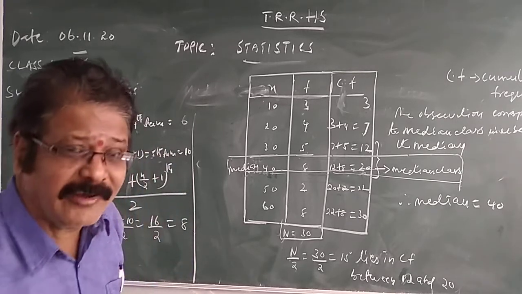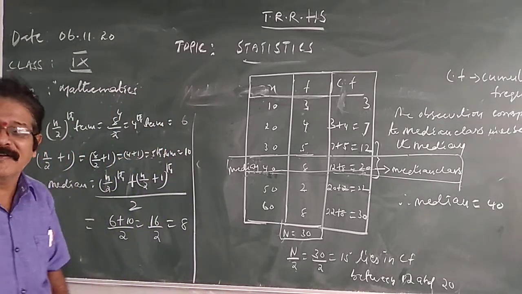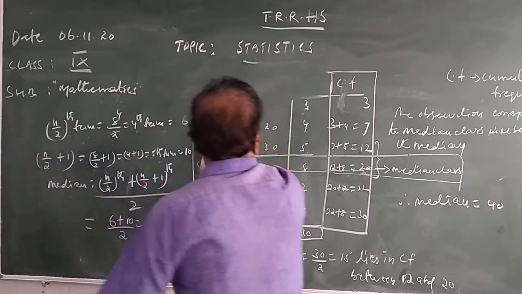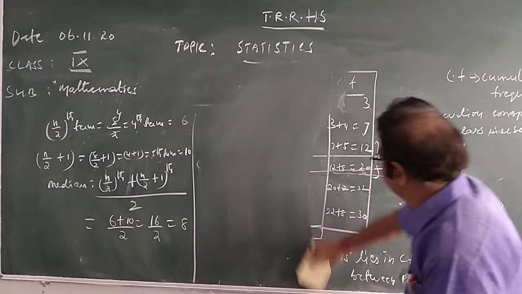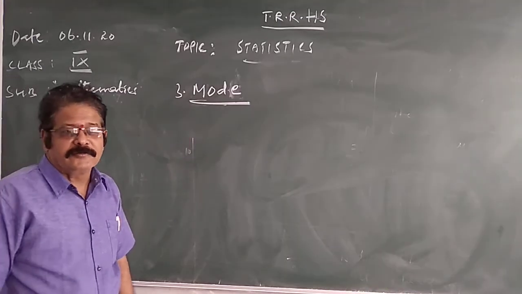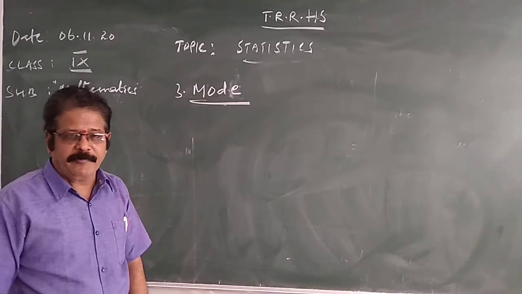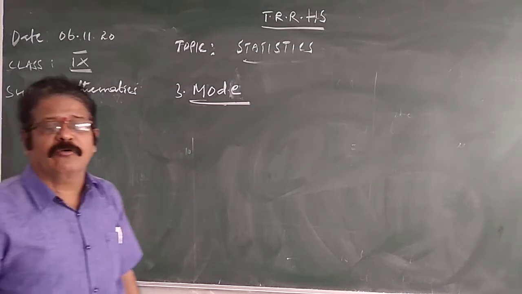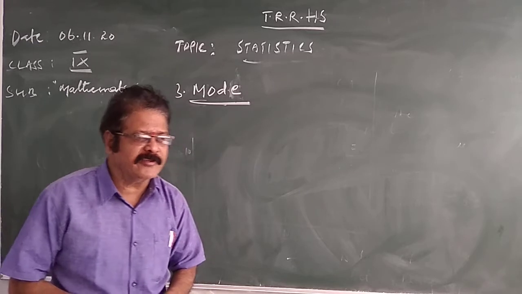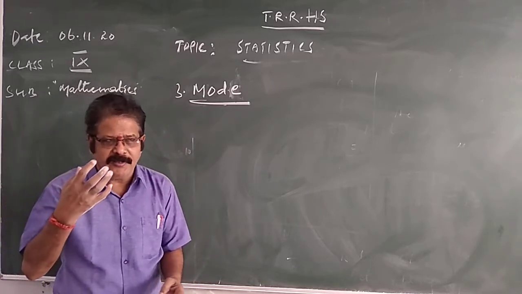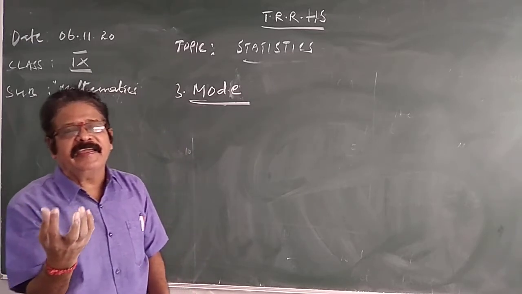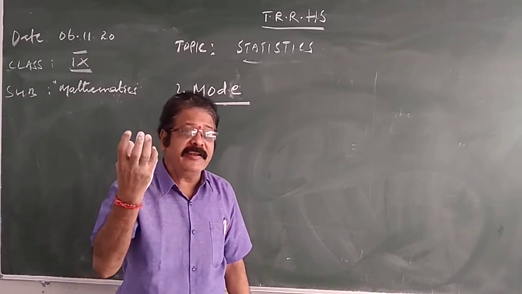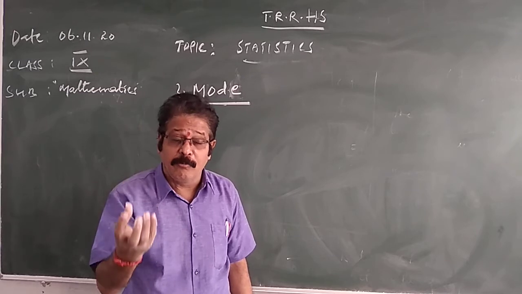Next, the last one, mode. The last measure of central tendency is mode. So far we discussed the arithmetic mean and median. The third measure of central tendency is mode. What is mode? Mode means the observation that occurs more frequently in given data.